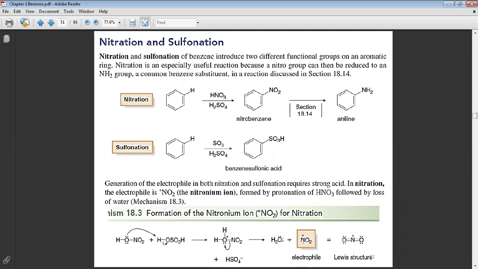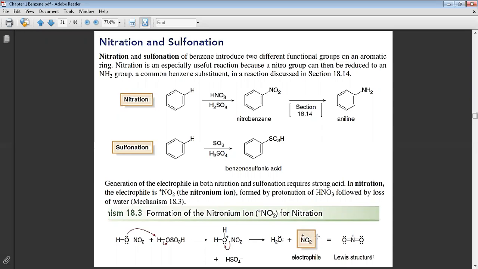That means the first step is an acid-base reaction to give you the nitronium ion. Structurally, it will be like this: oxygen double bond nitrogen double bond oxygen, and the nitrogen here is positive. Why is the nitrogen positive? Because the nitrogen is trivalent. When the nitrogen becomes tetravalent, it takes a positive charge because of losing electrons.